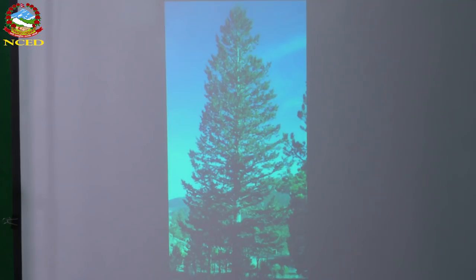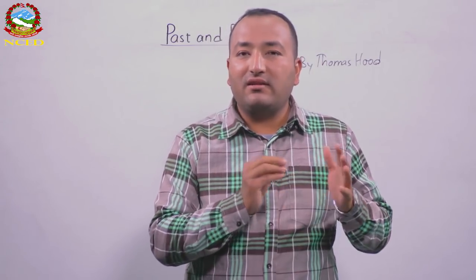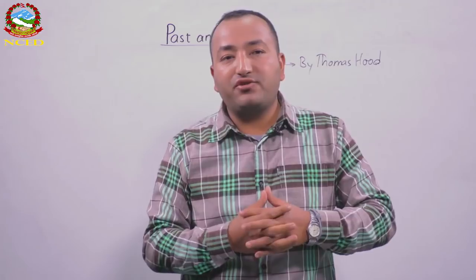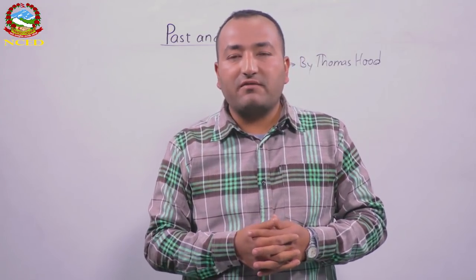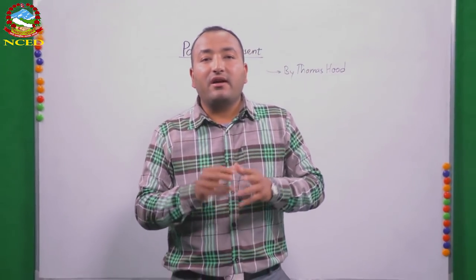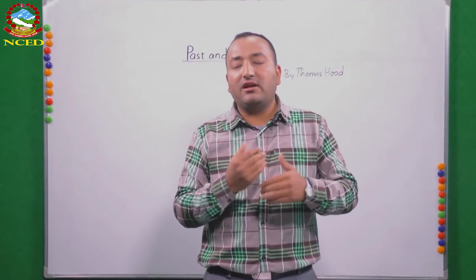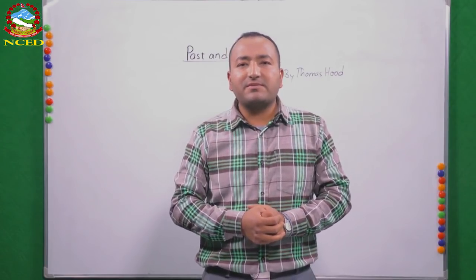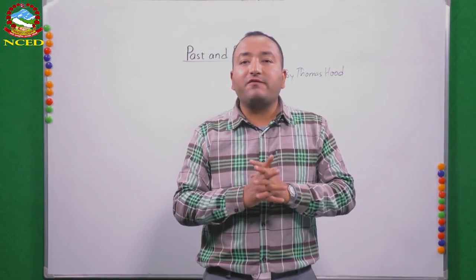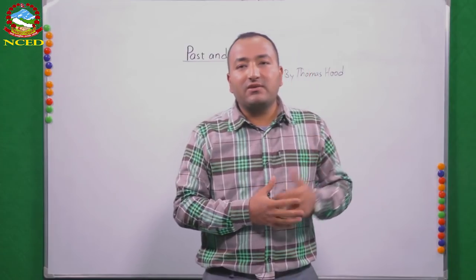So these were the beginning pictures I just showed you. Now why I showed those pictures is because in the poem we will be reading about those words, words related to the trees, the birds, or the flowers. Now, let's begin the poem, but what we do first is listen and watch. Listen very carefully to the audio of this poem, and at the same time, watch it very carefully. By watching also, you understand many more things. So please, here it goes on your screen.